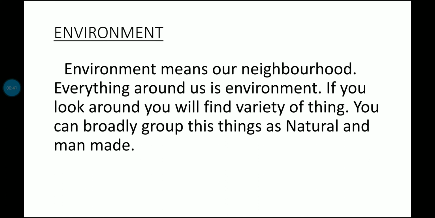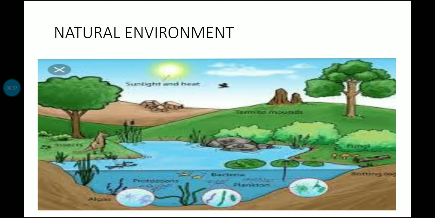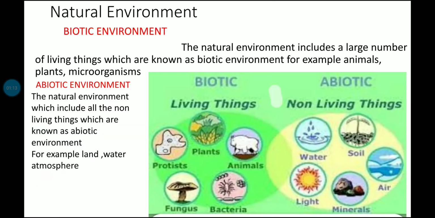Environment means our neighborhood. Everything around us is environment. If you look around you, you will find a variety of things. You can broadly group these things as natural and man-made. The natural environment consists of all the things which are created naturally, like plants, rivers, mountains, plateaus, valleys, etc.